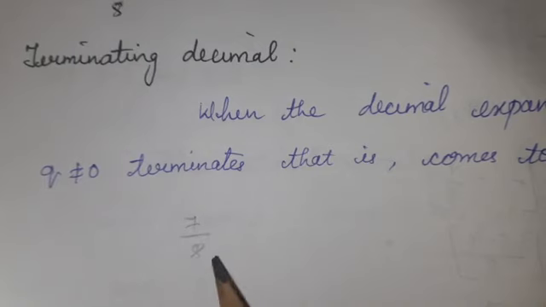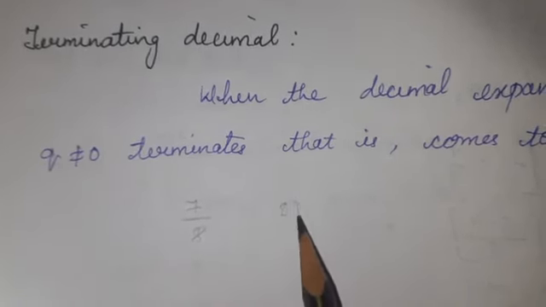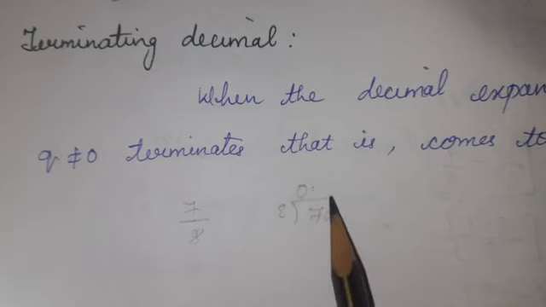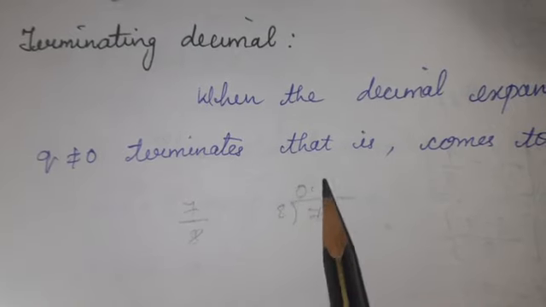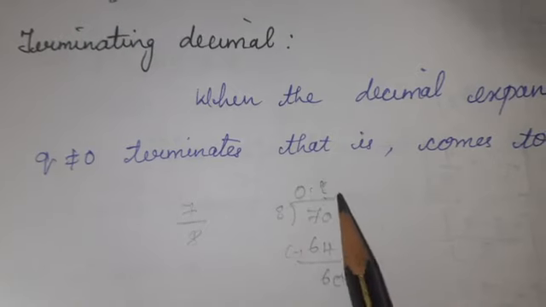7 by 8. This one I am going to divide. See here, 8 divide 7. Here it is a smaller number, so you make a point. Here you should add 0. How many times does 8 go into 70? 8 times.